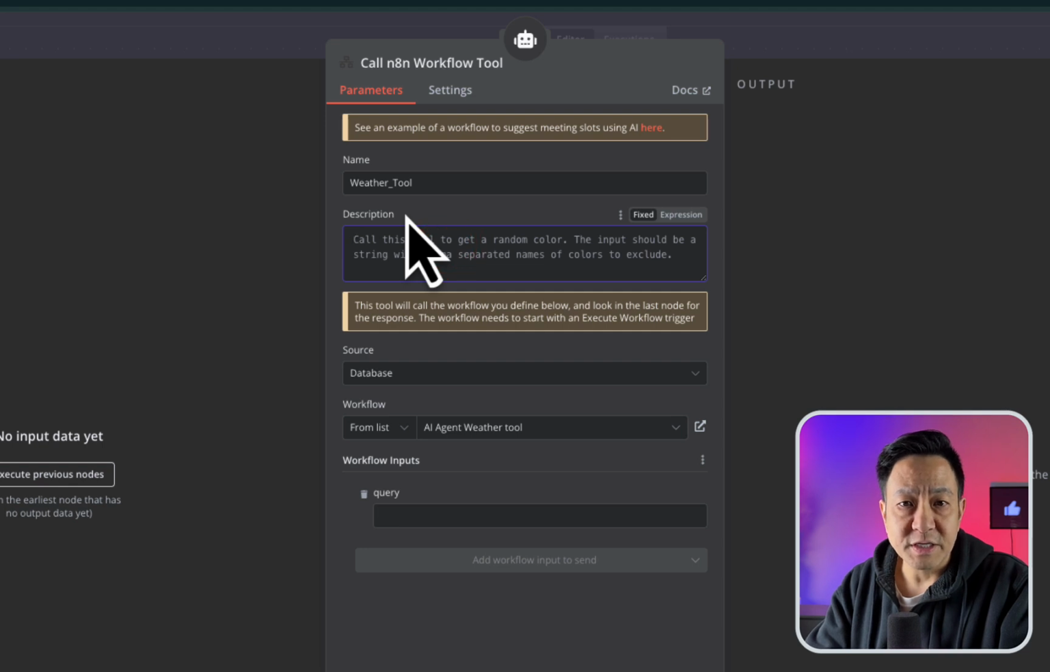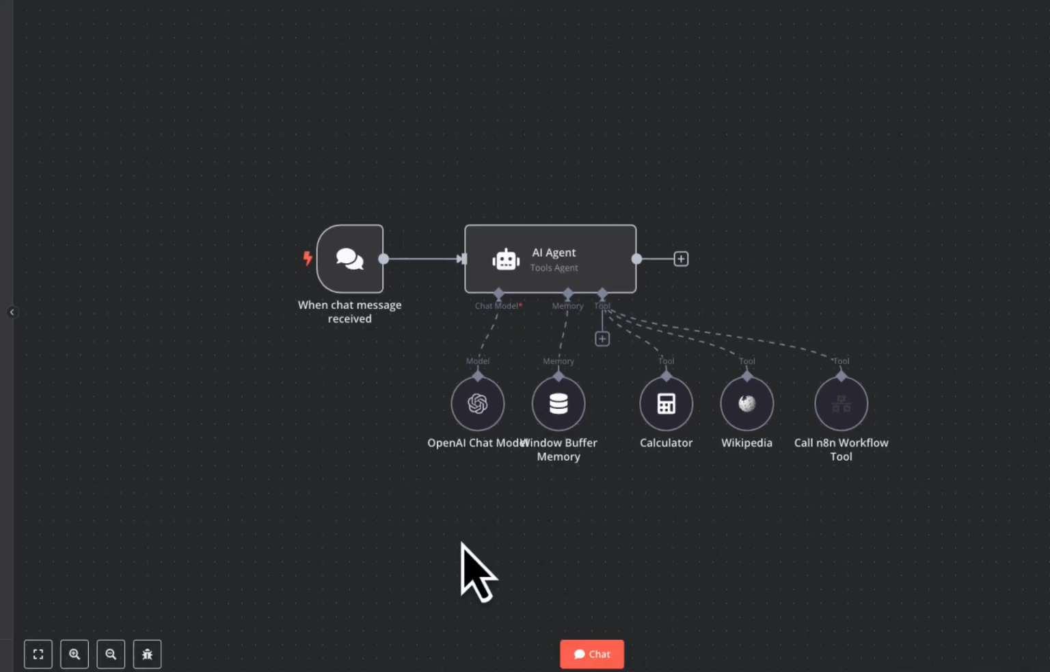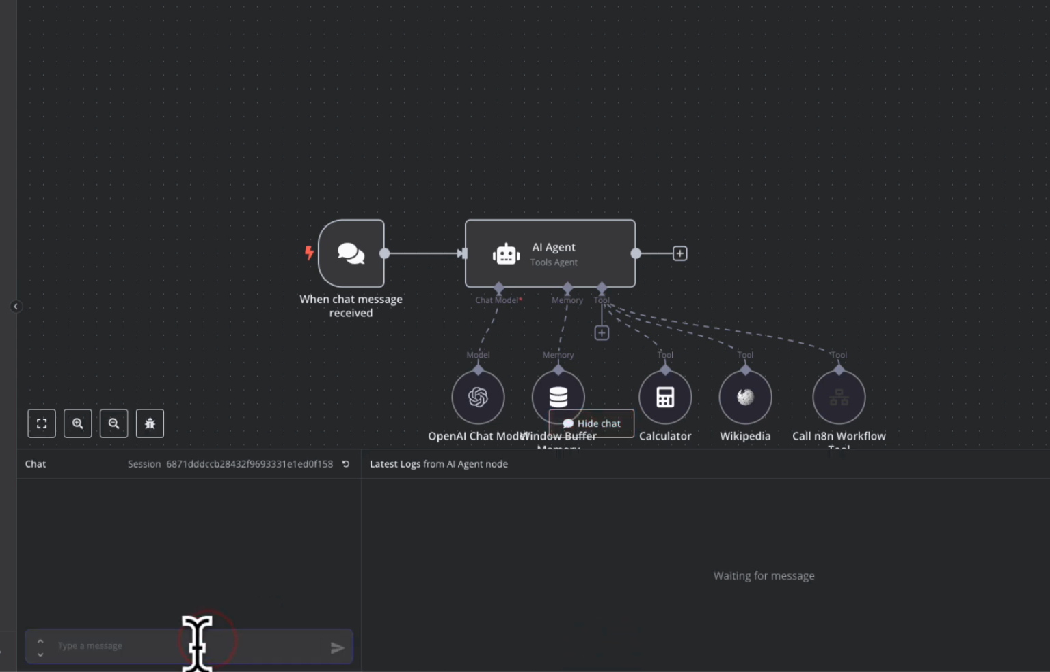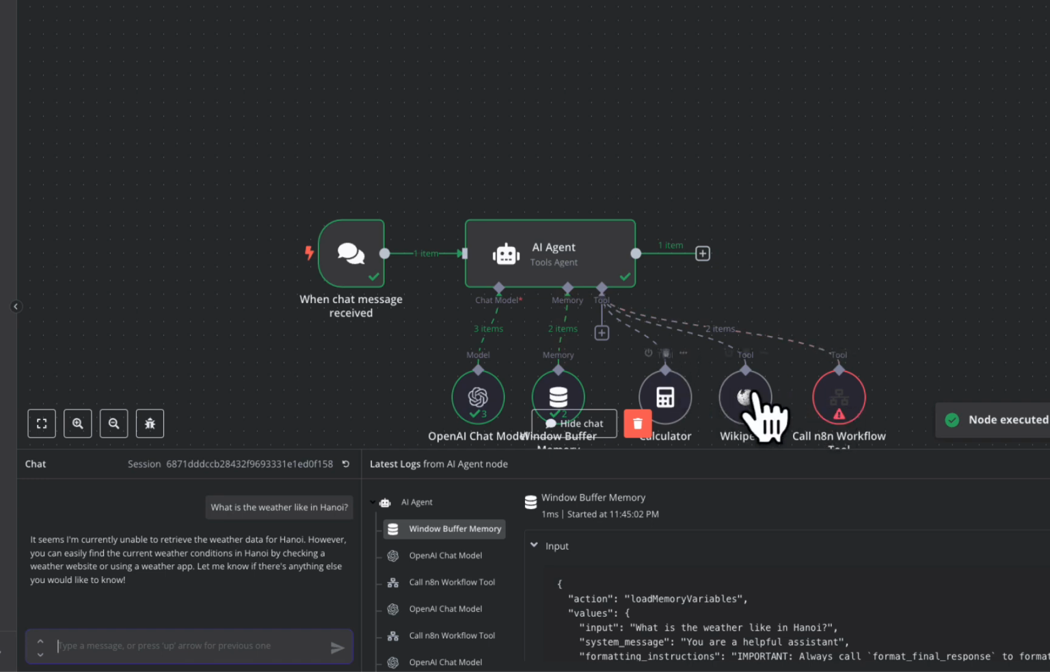Then the tool's description is very important. It lets the agent know when it should use this tool. So I would put something like, use this tool when you want to find out the weather of a particular city. I can test this weather tool out here by clicking this chat button. If I type in, what is the weather like in Hanoi? and I press enter, you can see which tools the agent's trying to access.